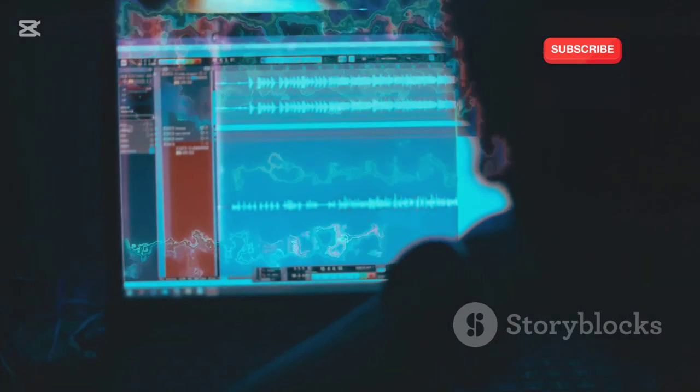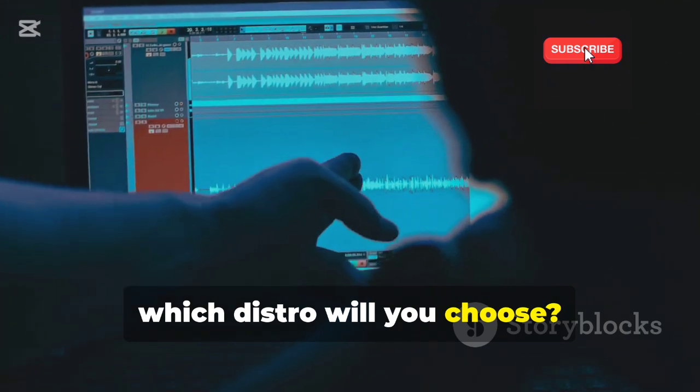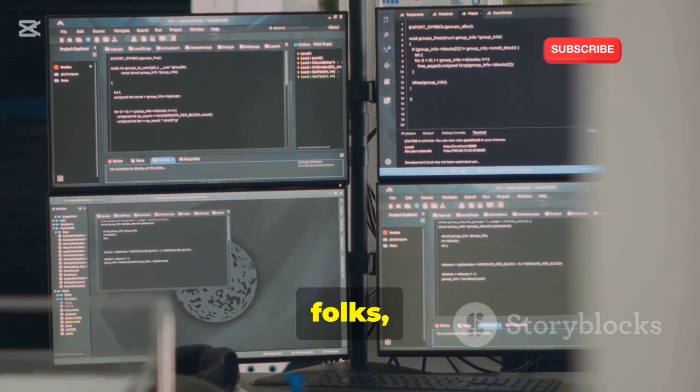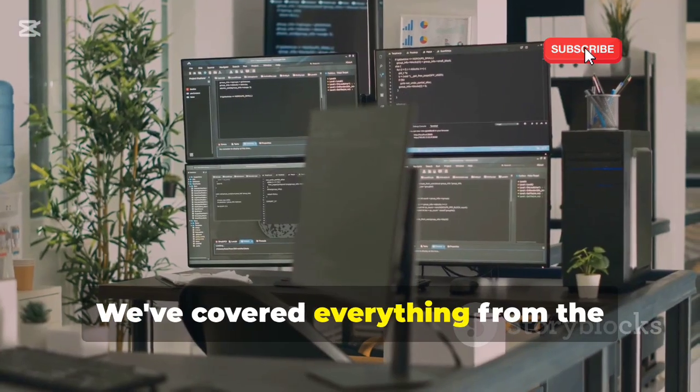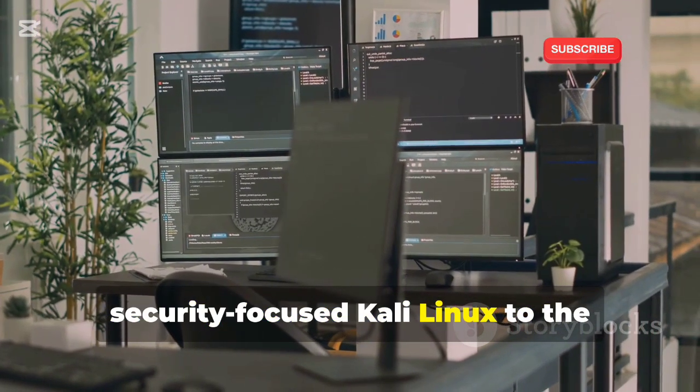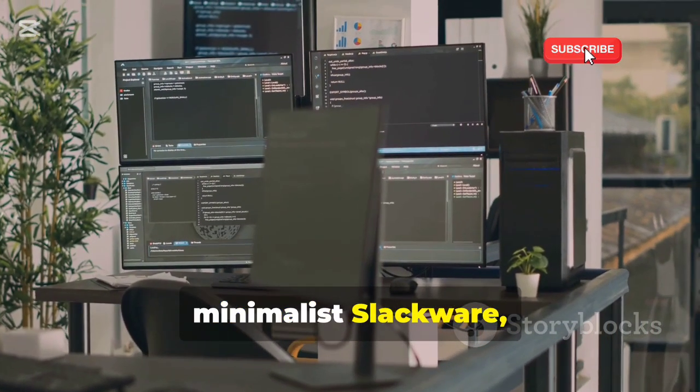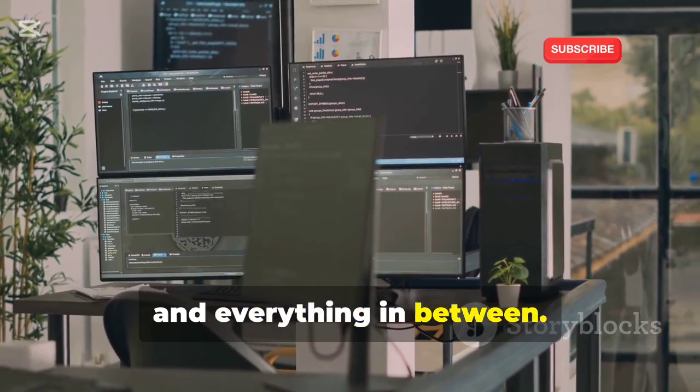So which distro will you choose? So, there you have it, folks. A whirlwind tour of the Linux distro landscape. We've covered everything from the security-focused Kali Linux to the minimalist Slackware and everything in between.